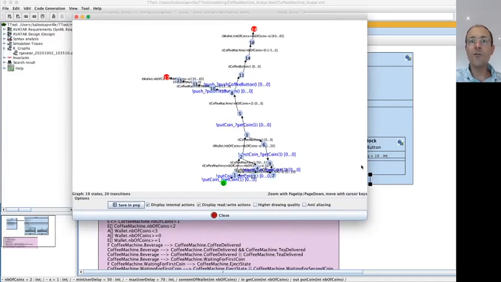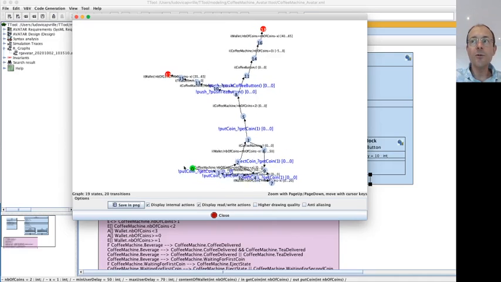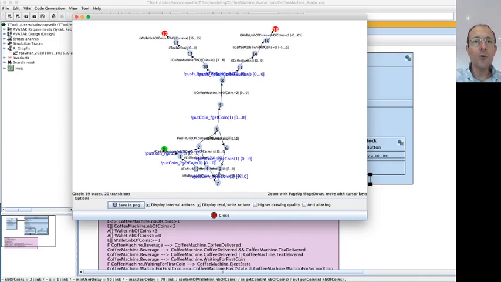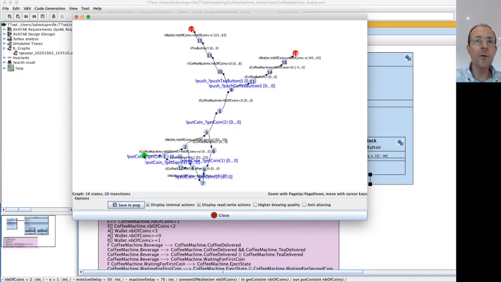This graph shows all the possible execution paths starting from the green state, which is init state, until the red states, which correspond to a termination or a deadlock of the system. So if we try to figure out what happens, you could zoom.